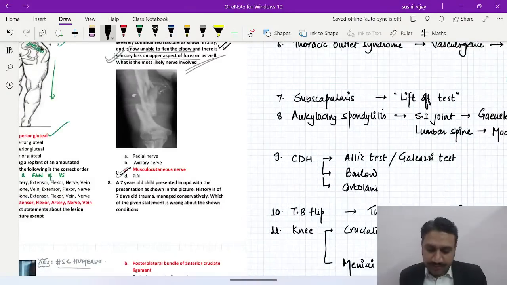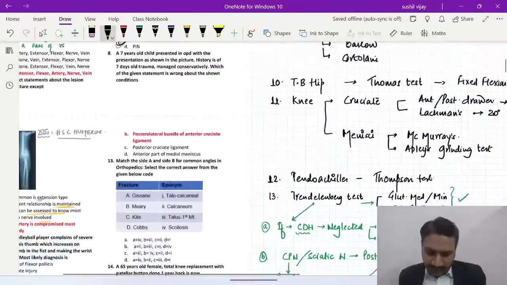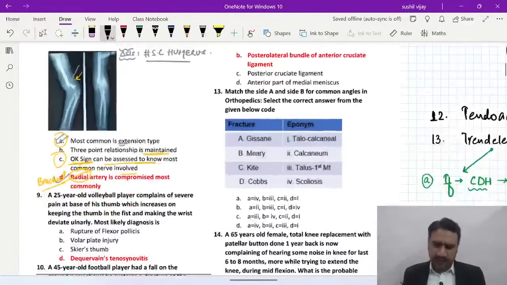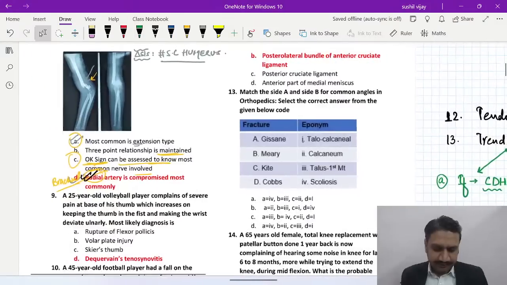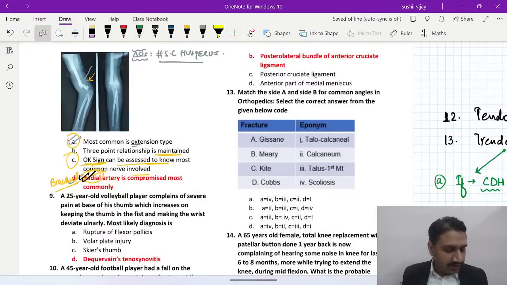So musculocutaneous should be very clear to everyone. Then number 8, you answered it very correctly. Yeah, all right. So a PDF will not be possible. As I said, you have to note down as I'm writing down. I am also writing, and you also have to write with me. So it will not be possible to send any kind of PDF or annotated note. You have to make it yourself, right? I'm discussing it so that we all can recall, we all can remain energetic all the time. So this is about your question number 8. Let's move on to question number 9.